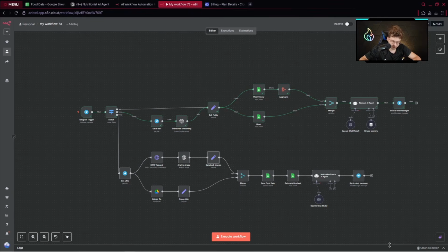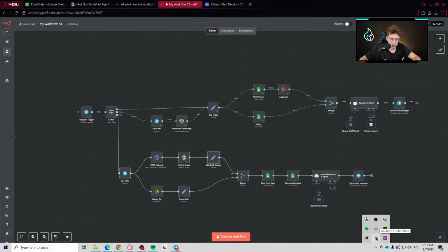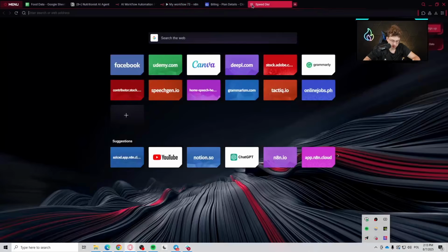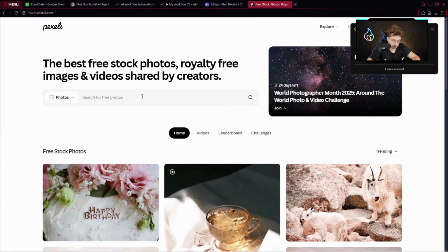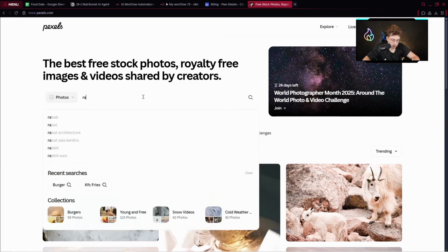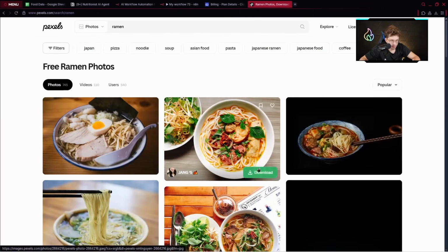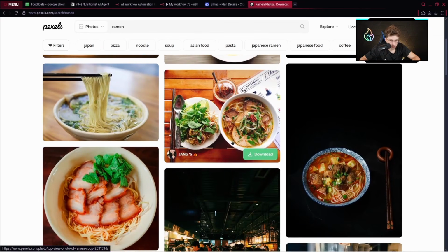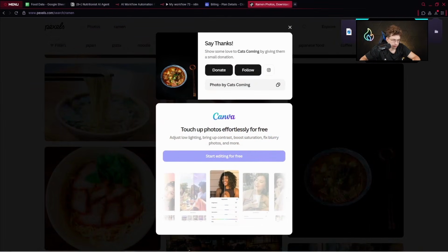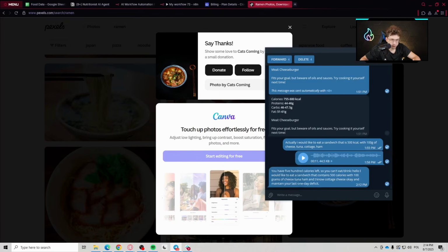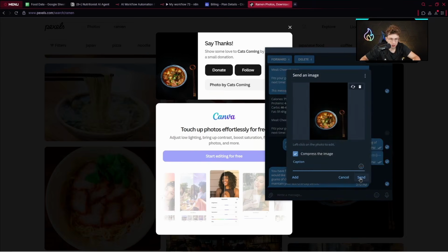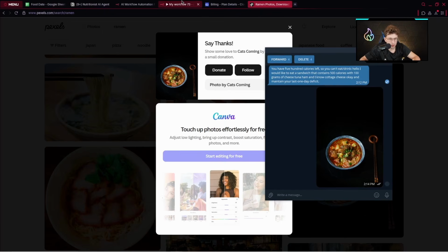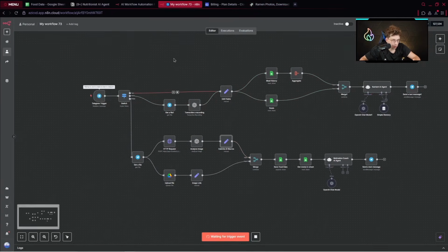Let's click on save and now test it out. So I will go ahead to Pexels and take some image. So simply sandwich, maybe sandwich or ramen, I guess. Let's download this image. And let's see, maybe it won't be that accurate, okay? But in general, let's see if that works. I would like to only test out my automation, if it works properly. So execute workflow and let's preview.